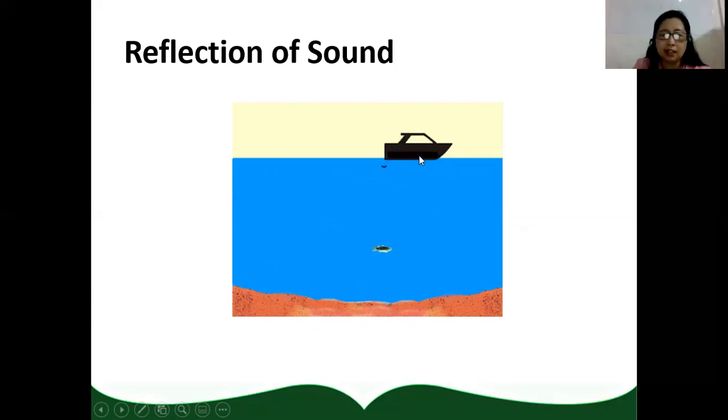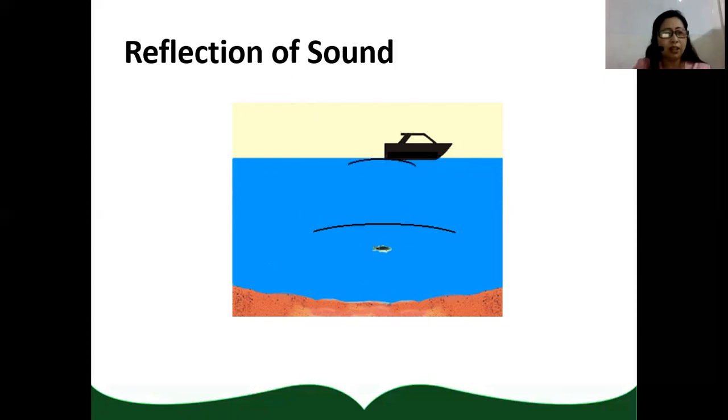As the sound waves are transmitted from the ship, they reach the floor of the ocean and bounce back to the ship, and they will be able to measure the time of the return of the sound waves, and using the time, they can measure the depth of the ocean floor.